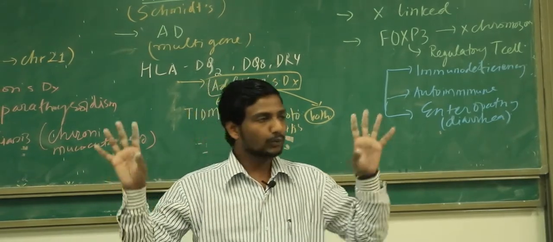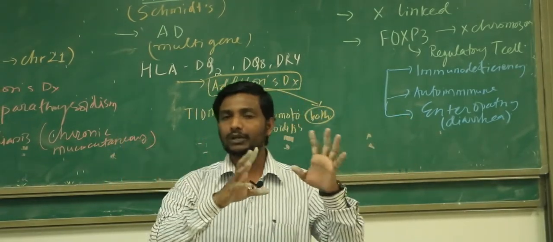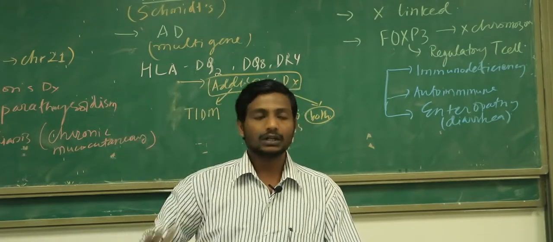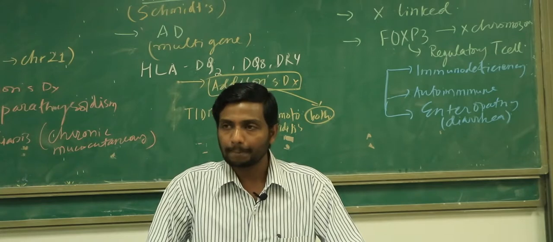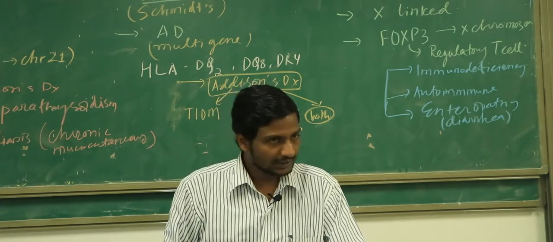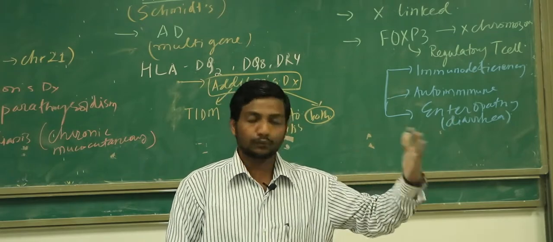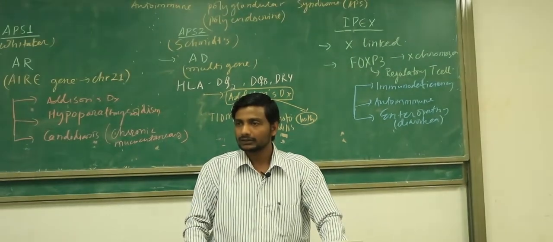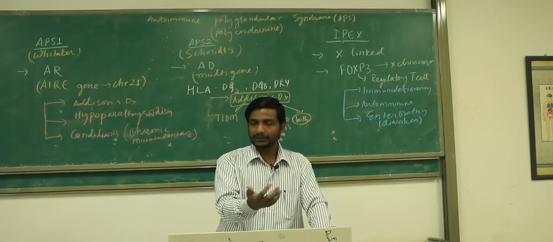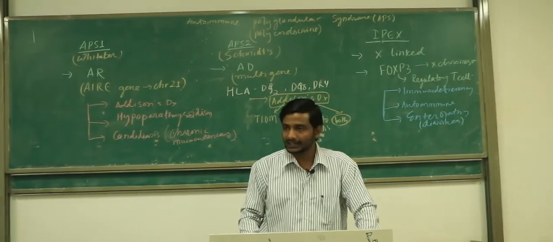Three types. So now I'm going to give you the characteristics and you people tell me what is going to happen in the different categories. So what is another name of the APS type 1? Whitaker syndrome. Another name for the APS type 2? Schmidt syndrome. What is the full form of the IPEX? Immunodeficiency, polyendocrinopathy, enteropathy, X-linked, right?